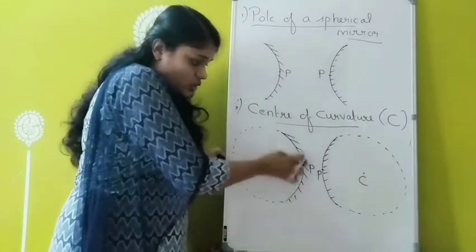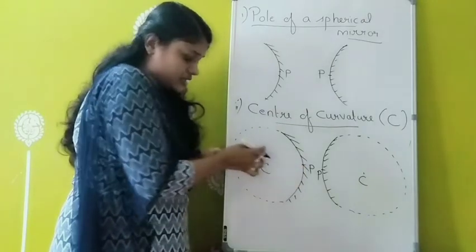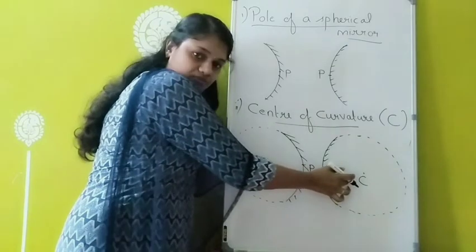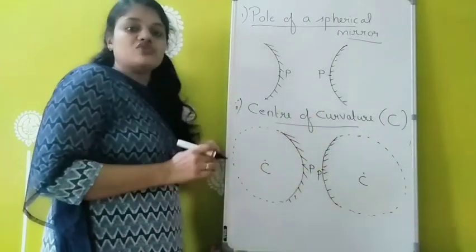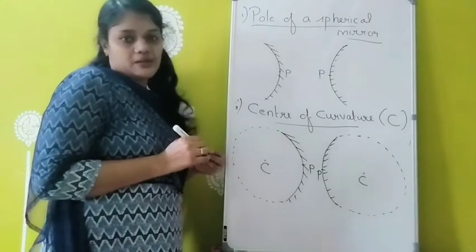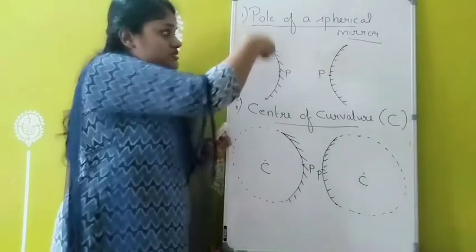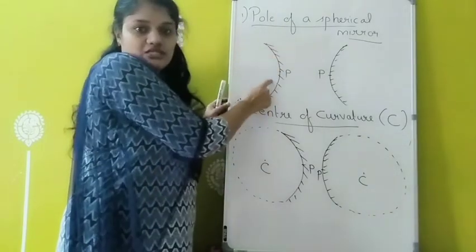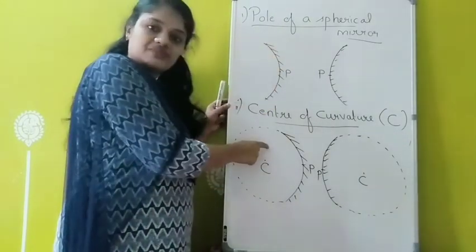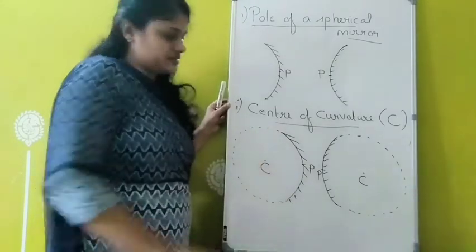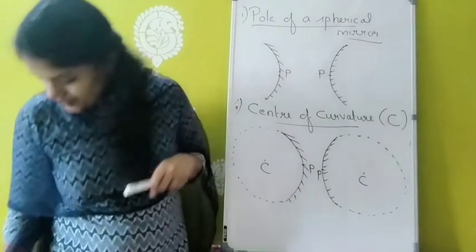In the case of a concave mirror, the center of curvature comes on the left hand side, and in the case of a convex mirror, the center of curvature comes on the right hand side. So the center of curvature is the center of the sphere of which the spherical mirror forms a part. Okay, so two terms we studied here. First of all, pole. Pole is the geometrical center of the spherical mirror. And center of curvature is the center of the sphere of which the spherical mirror forms a part. Symbol is capital C.